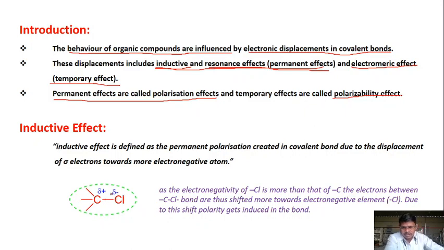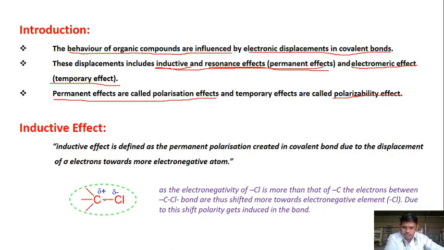Due to the electronegative nature of chlorine, these two electrons shift more towards the chlorine atom, and hence there is a polarization between carbon and chlorine.